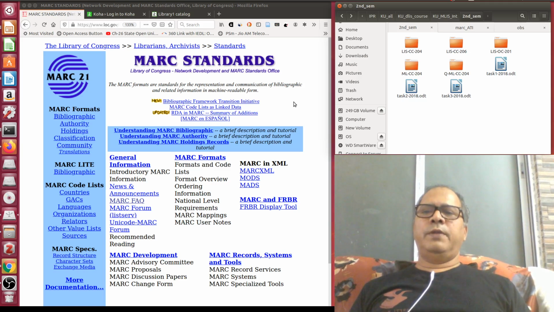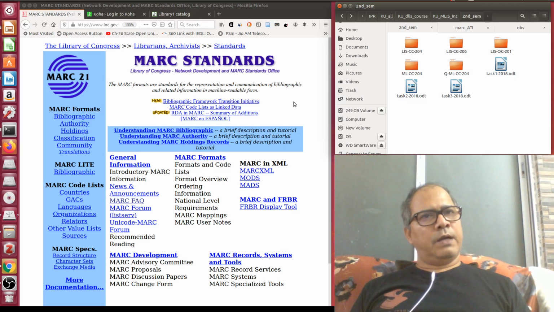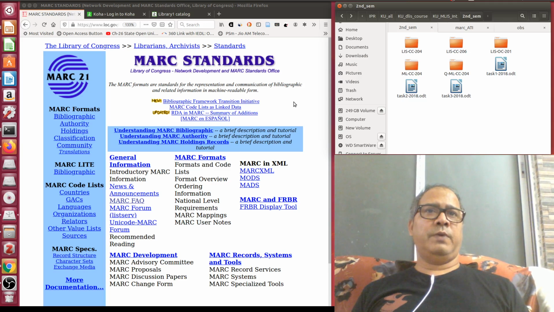So first of all, MARC 21 originated from the MARC II project in 1967. Then LC MARC actually developed from that project, Library of Congress MARC. Then with the initiative of the Library of Congress, it soon became the national MARC standard of the United States and became US MARC. So LC MARC became US MARC.